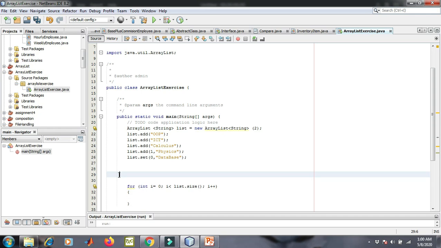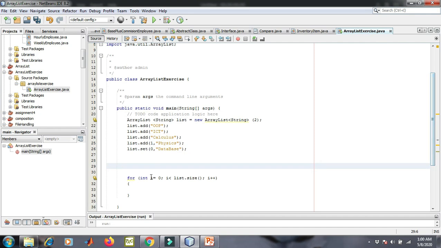Okay, so this is the for loop that I have written. I have simply iterated a loop from 0 till list.size. I just showed you the size, but it's a very useful function, especially if you want to iterate the list, right? And inside the loop, I can print the list. Now remember that we cannot use this operator here, right?